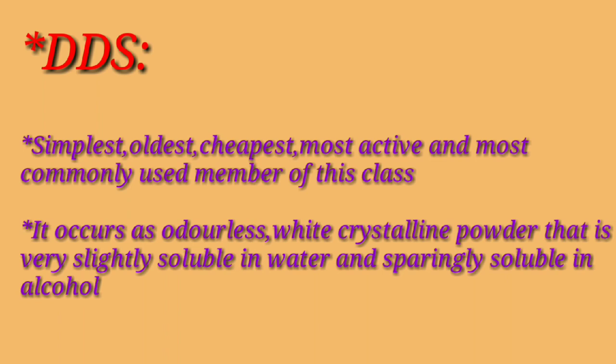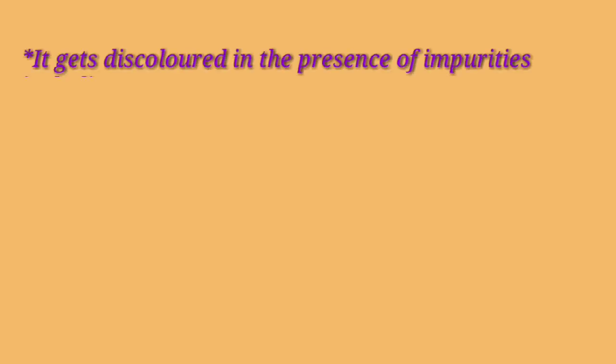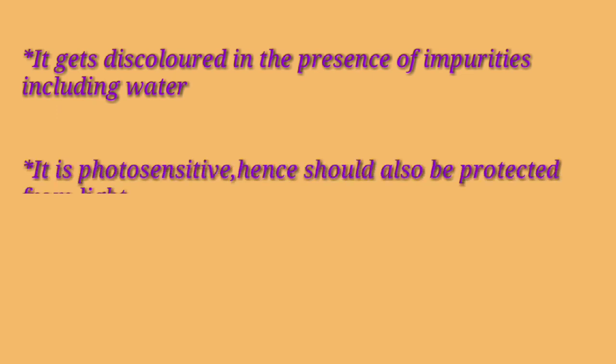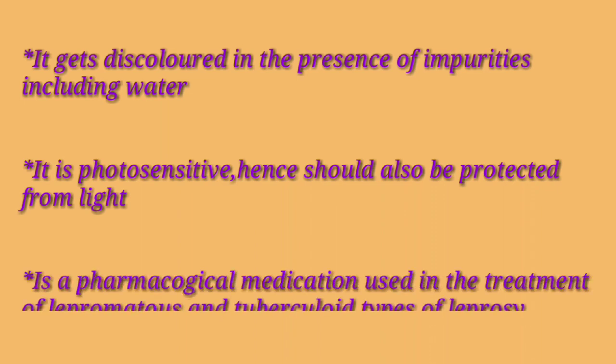It occurs as an odorless white crystalline powder, that is very slightly soluble in water and sparingly soluble in alcohol. It gets discolored in the presence of impurities including water. It is photosensitive, hence should also be protected from light.